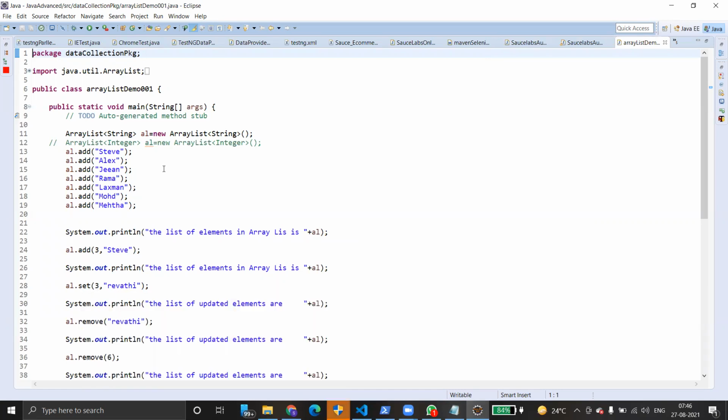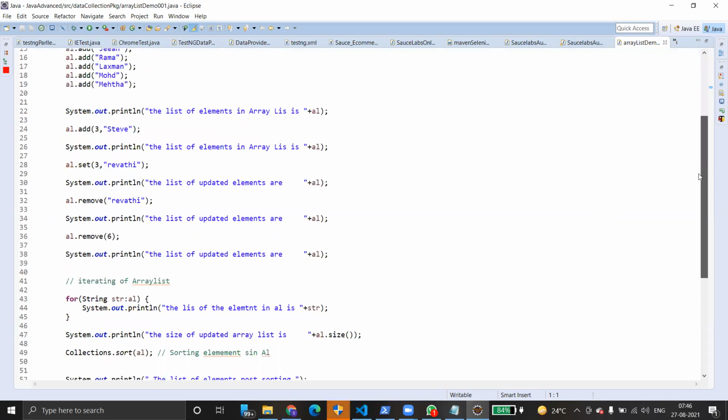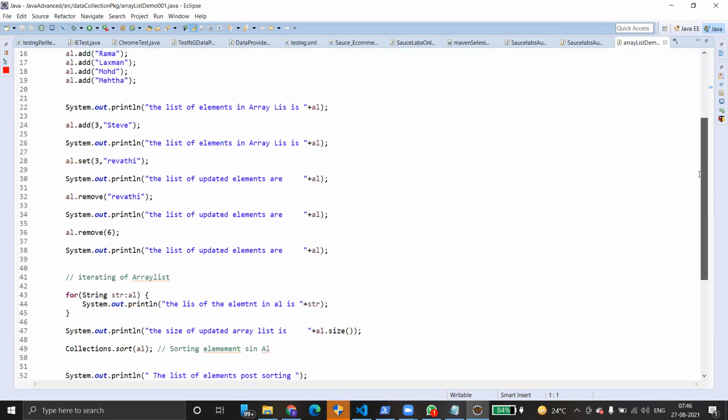If you want to remove an element directly, you can use a value or an index value: al.remove of the value or al.remove of the index. Either an index value can be used, or you can directly use a value of the collection. This is a for loop, how we iterate the elements inside the array list. This is a list of elements. If you want to find how many elements are there, we use a method called al.size.